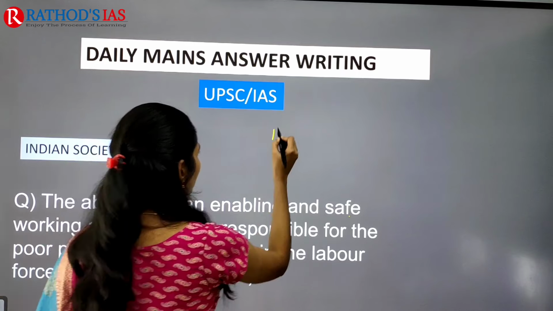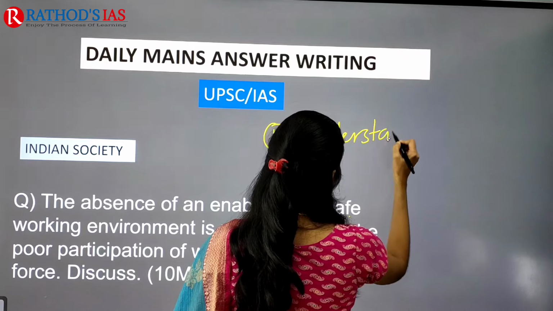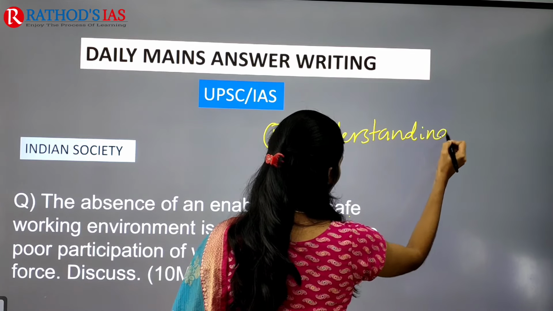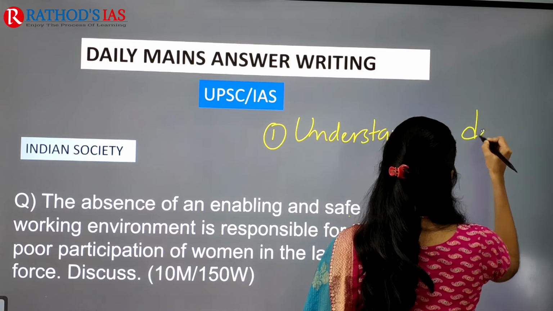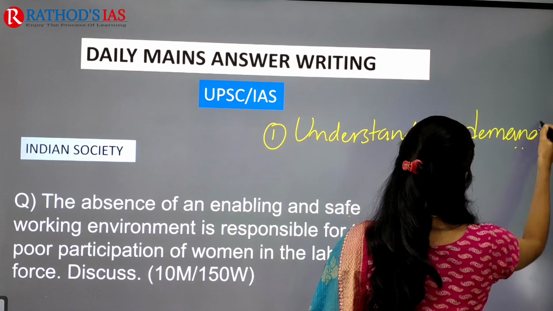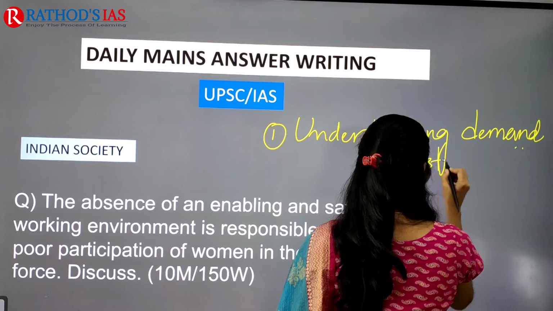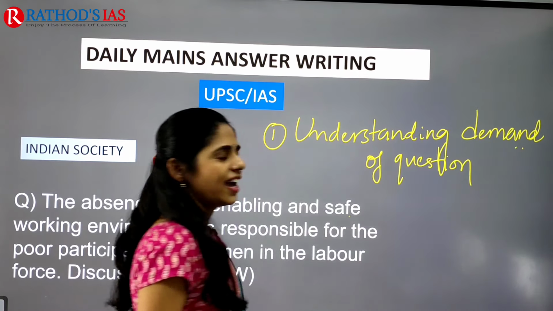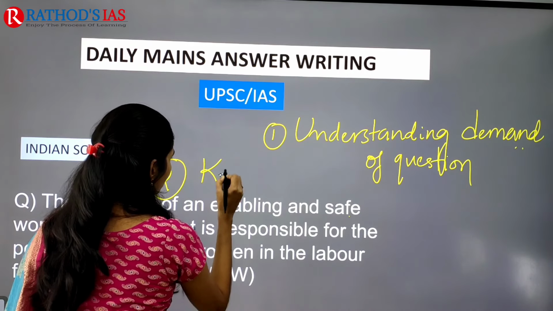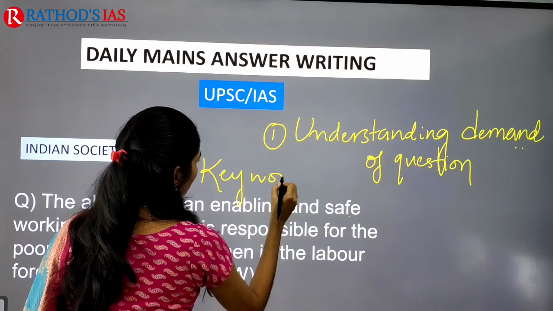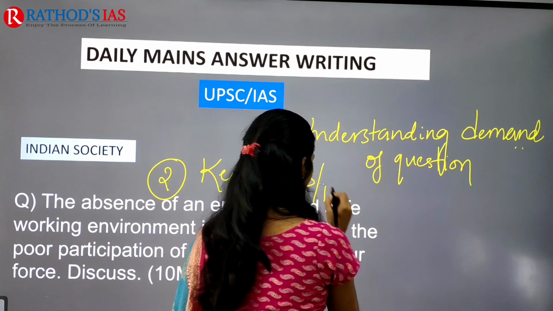So here you will be facing a lot of challenges. The first challenge in your mains is understanding the demand of the question. The second problem that you will face is keywords, or you can say those are even directives.